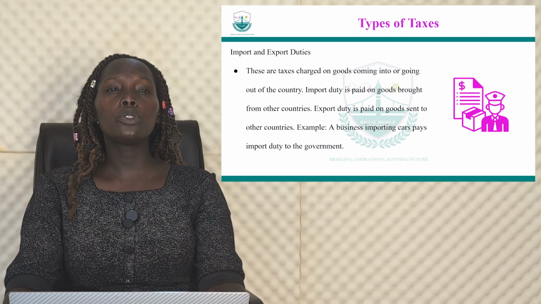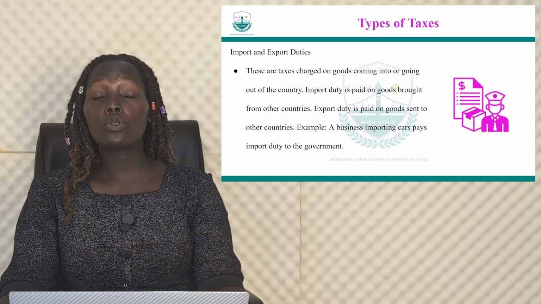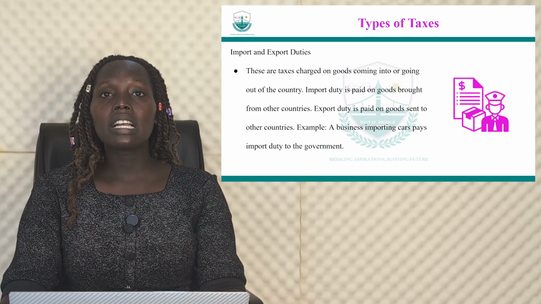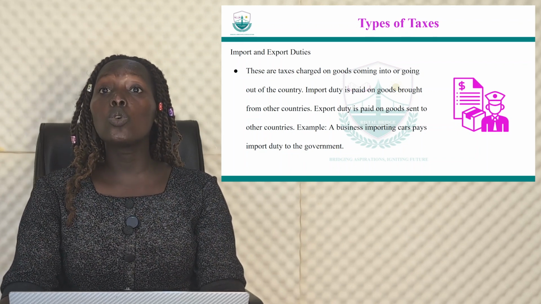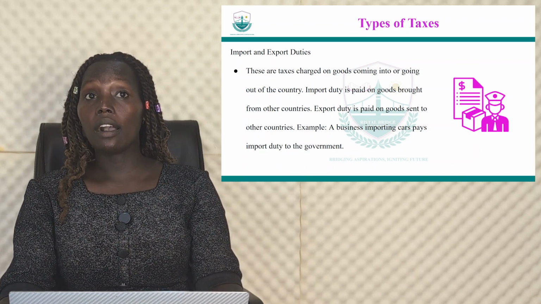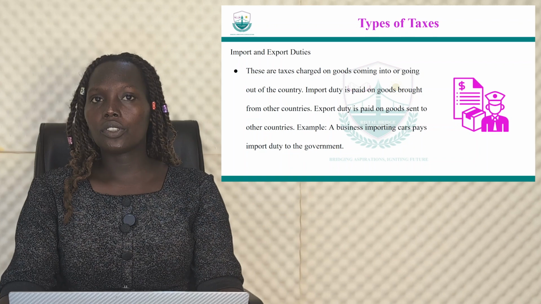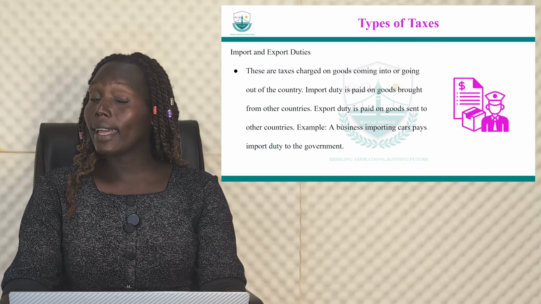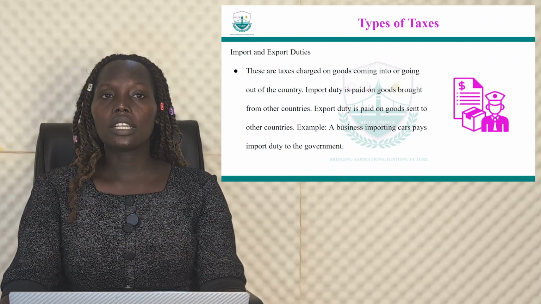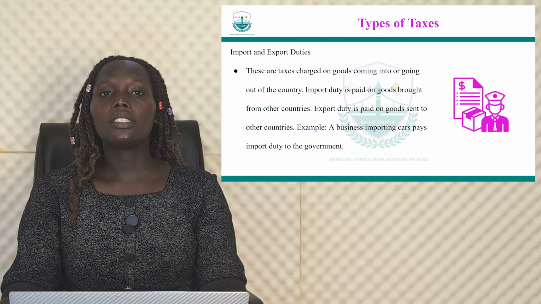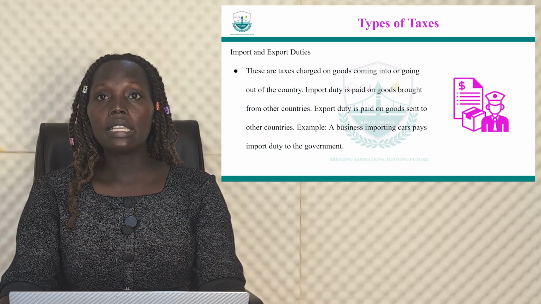And then we also see that we have what we call import and export duties. So these are taxes charged on goods coming into the country, which are imports, or going out of the country, which are exports. Import duty is paid on goods brought from another country into a country. For example, if Uganda is getting goods from Kenya, they charge what we call import duty.